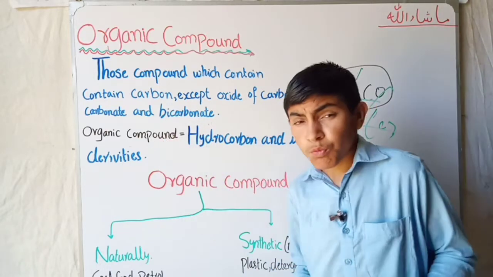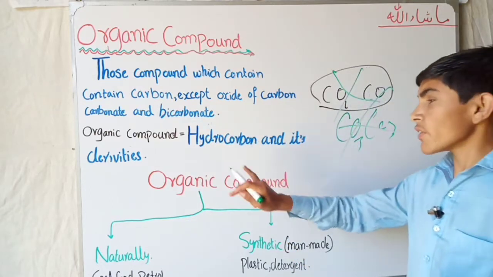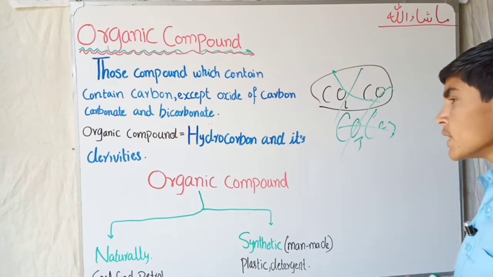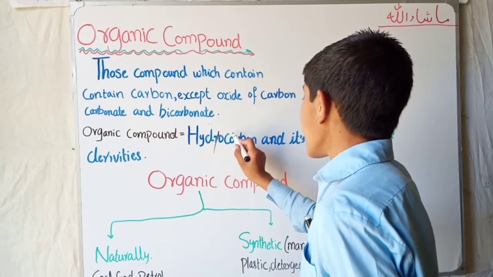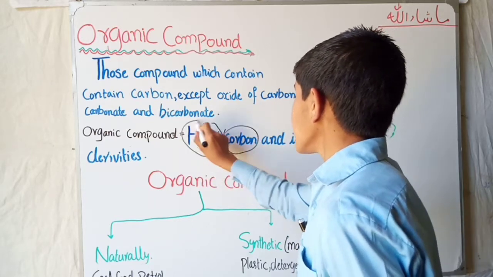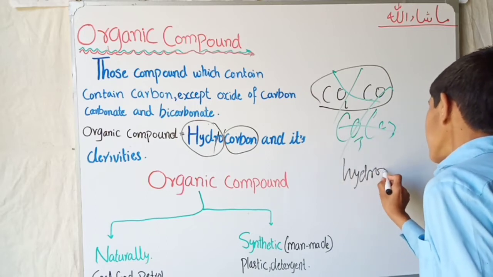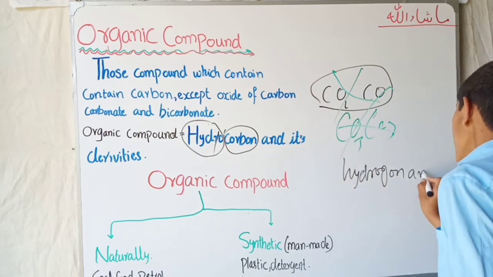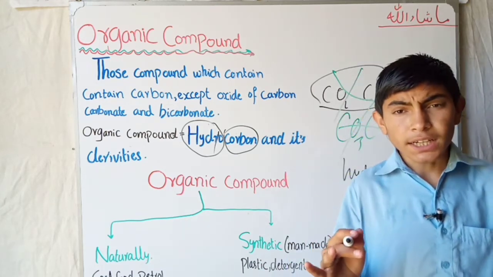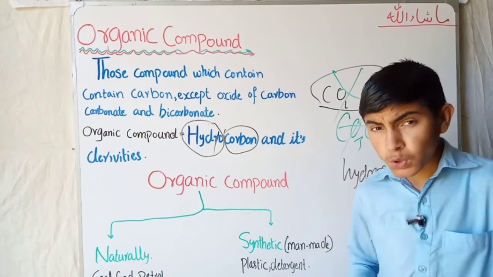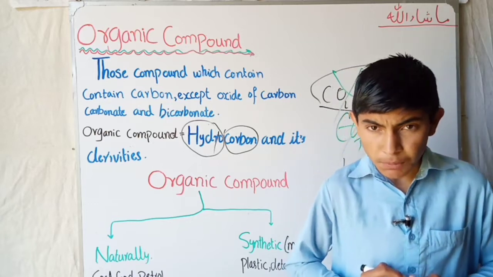Generally we also say organic compound or hydrocarbon and its derivatives. Hydrocarbon is a combination of two words, hydro and carbon. So it contains hydrogen and carbon. Therefore, since most organic compounds contain hydrogen and carbon, we say organic compound or hydrocarbon.